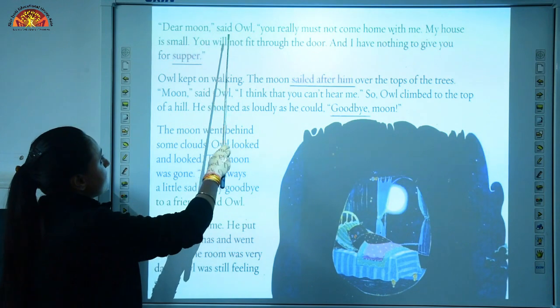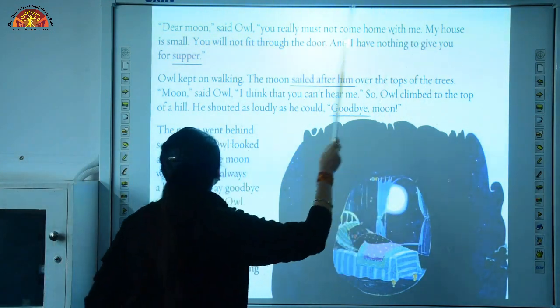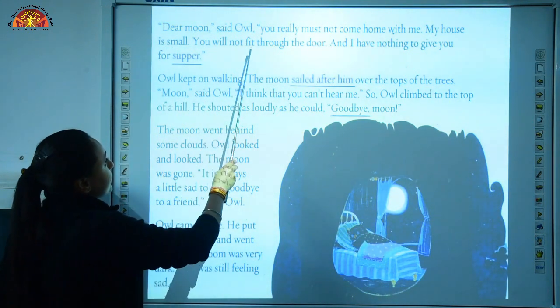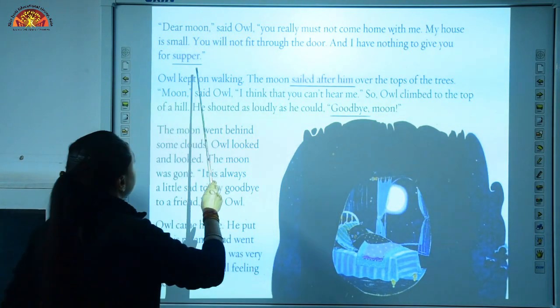Dear moon, said owl, you really must not come home with me. My house is small, you will not fit through the door, and I have nothing to give you for supper.